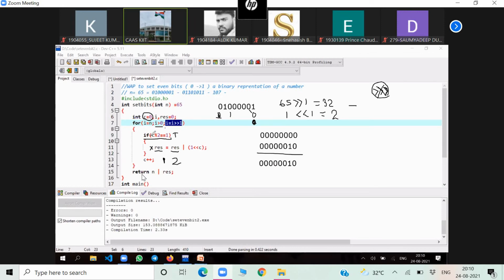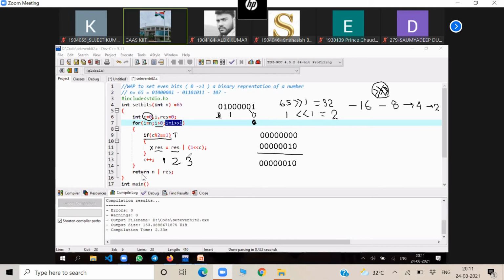Now 2 mod 2 is equal to 0? No. So this part will not execute. Then C becomes 3. Now the loop will continue. But before that, what is the value of I? That will be 16, because I greater than 1 will be 16 and C is 3. Similarly it will be 8, then 4, then 2, because we are making the number half here.